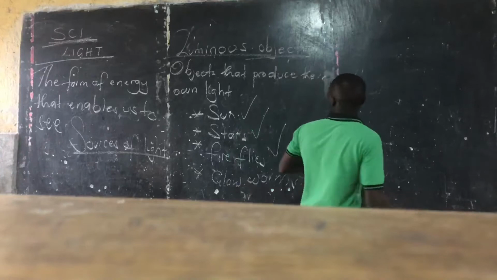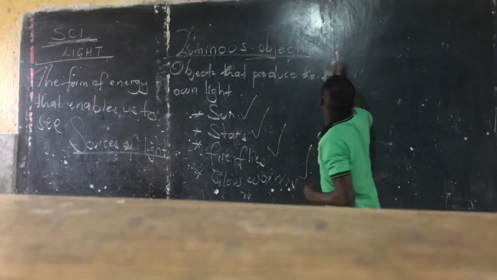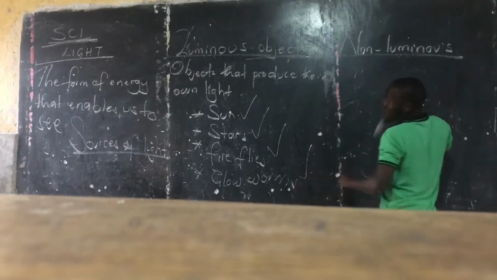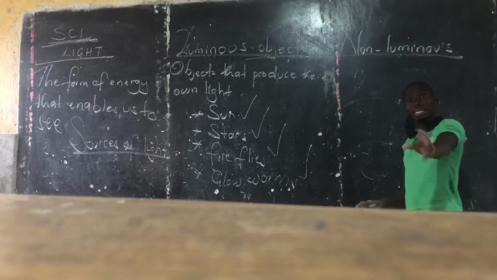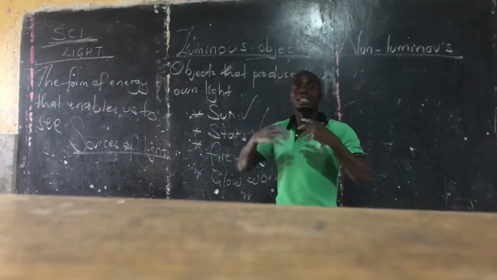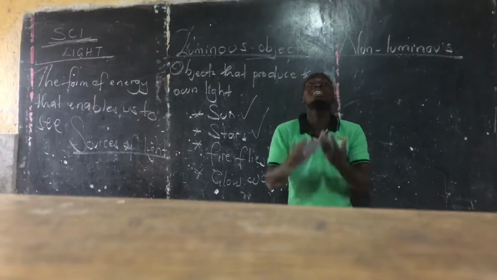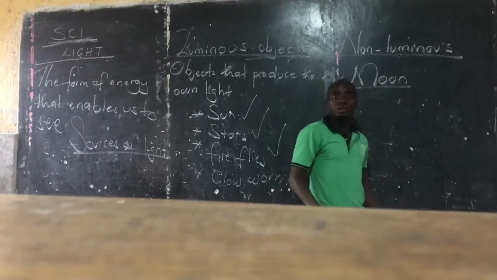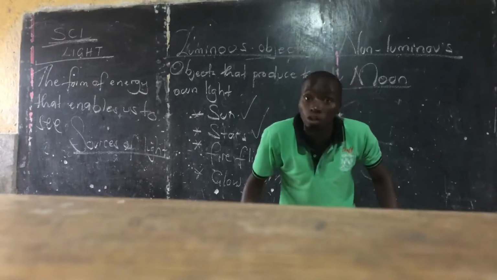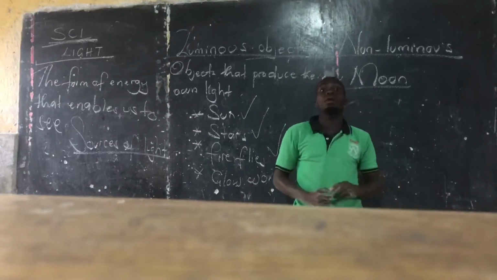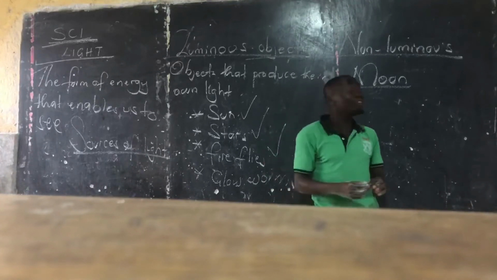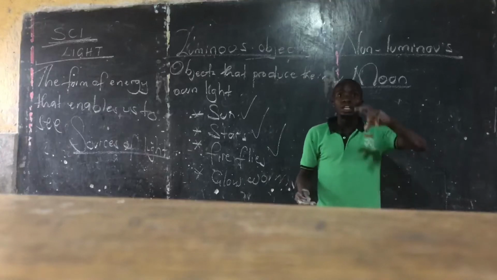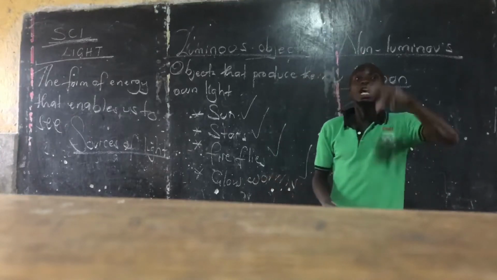Light. So let's look. Opposite of luminous is what? Non-luminous. The non-luminous objects. What are these ones? That one we can now define. Non-luminous objects are objects that cannot produce their own what? Light. For example, the moon is one of them. The moon cannot produce its own light. It's non-luminous. The moon just reflects light from the what? From the sun. So the moon is not a luminous object.